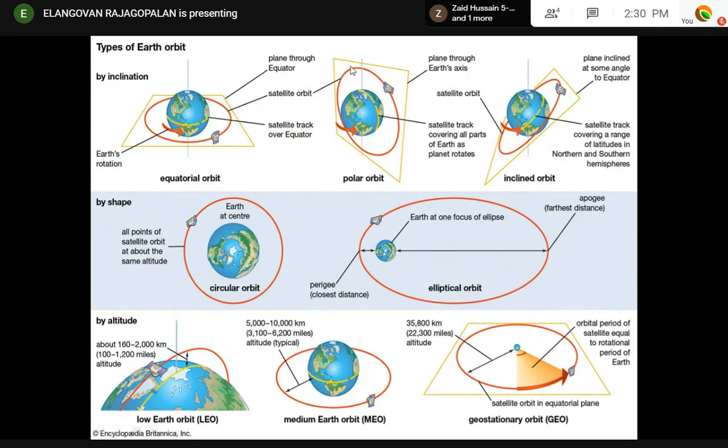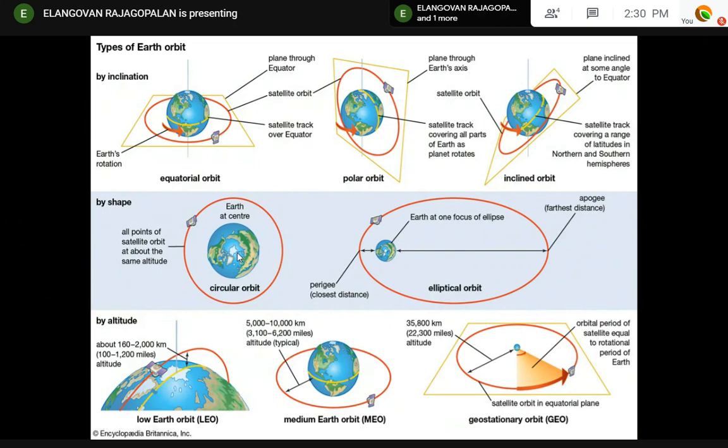Right? Polar orbit inclination is equal to 90. These kinds of things only you have to remember, mainly for multiple choice questions. So polar orbit inclination is 90. Equatorial orbit inclination is 0 or 180. That's all. There are two types of orbits by shape. One is elliptical orbit. Another is circular orbit. That's all.